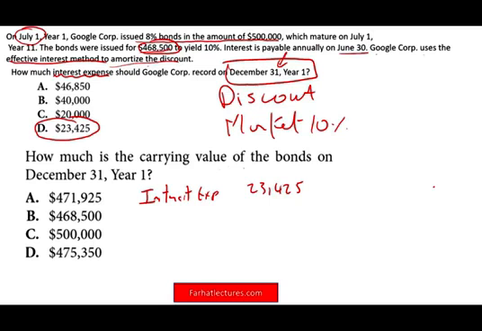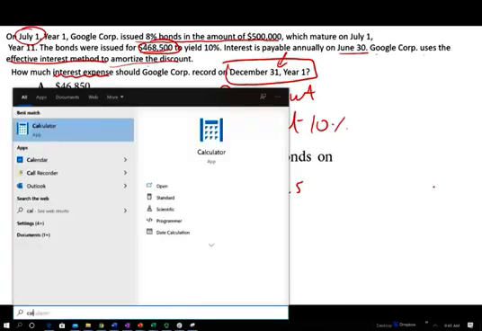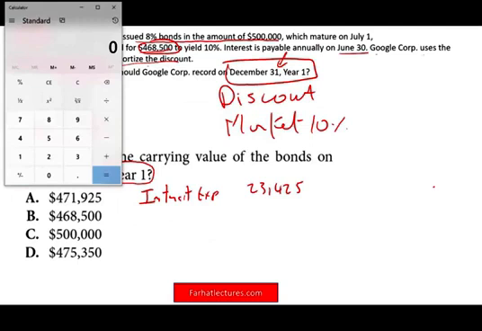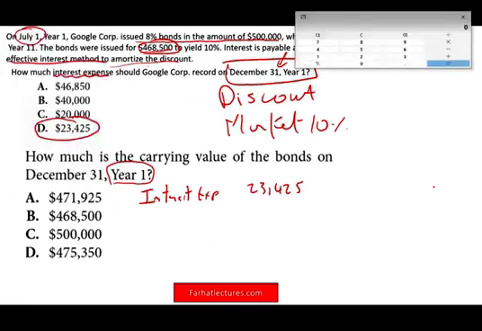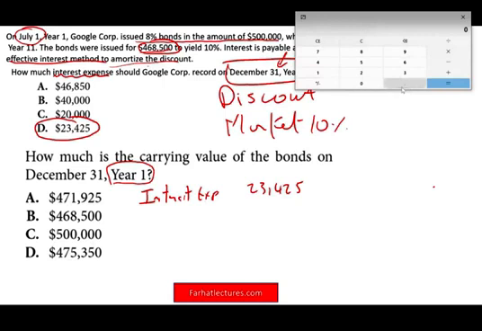How much is the carrying value of the bond on December 31st, year one? So what happened is this. Let me pull the calculator here because we're going to be using the calculator. They're asking us about the carrying value. What's the carrying value? Well, it's the beginning of the period book value, which was $468,500.